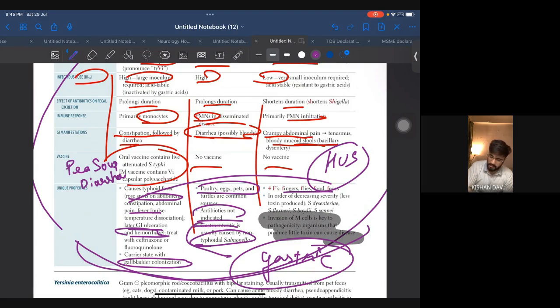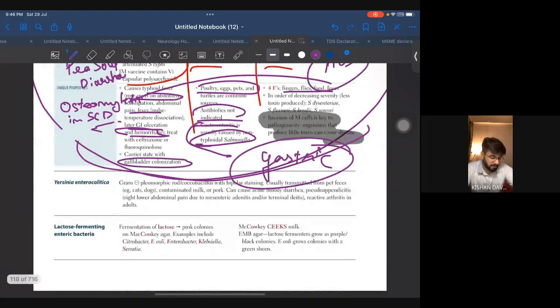Another important thing, it is associated with osteomyelitis in sickle cell disease. Okay, osteomyelitis in sickle cell disease that you have to focus on. Okay, and that's it. All right, that's it. So keep this in mind. Try to find out one difference.